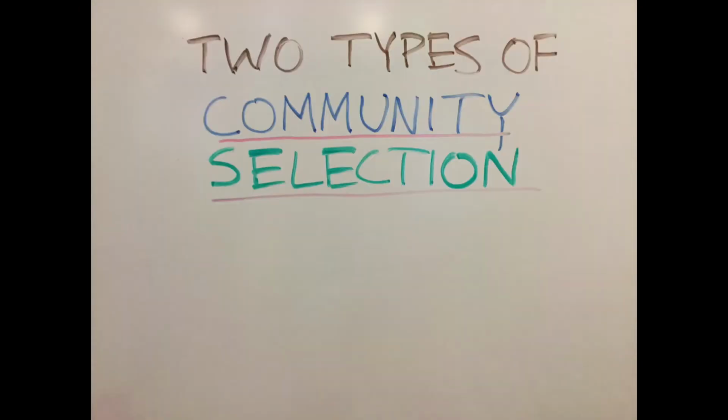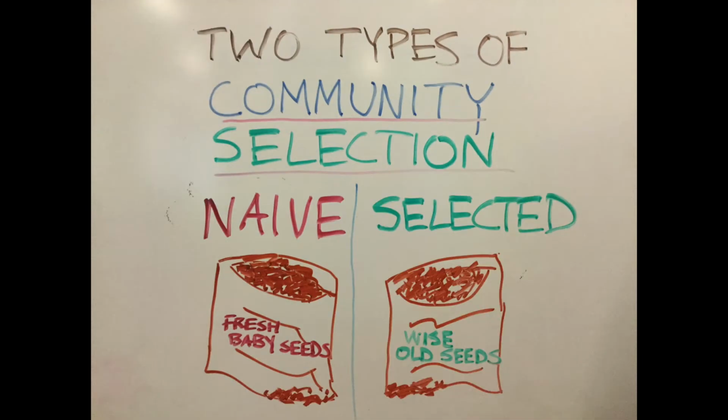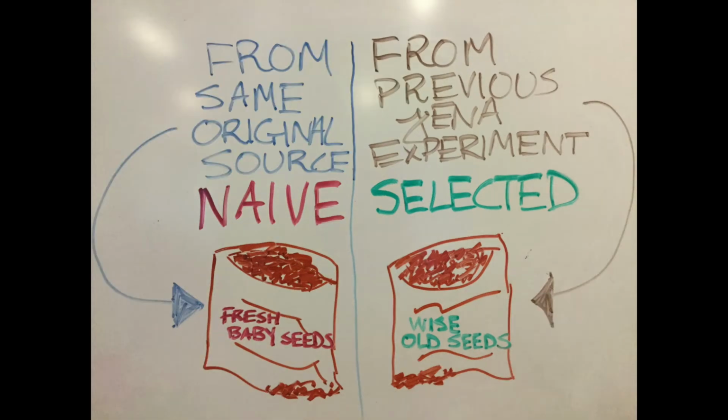Biodiversity was quantified in each plant community by creating 2 groups of unique selection history. The first group was naive, which meant that it had no common selection history. The second group was selected, which meant that plants from these communities had 8 years of shared community selection. The seeds for the selected communities were obtained from a previous Jena experiment, which ran from 2002 to 2010, where plants were grown over many generations into symbiotic communities. The seeds for naive communities were obtained from the same source of seeds as the selected communities were originally from.